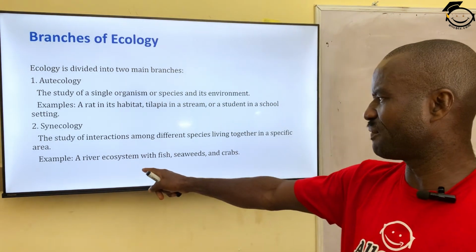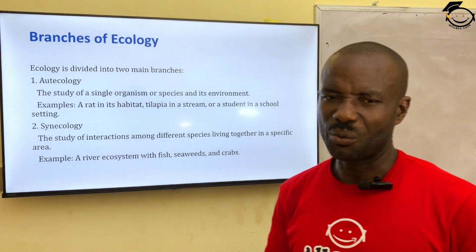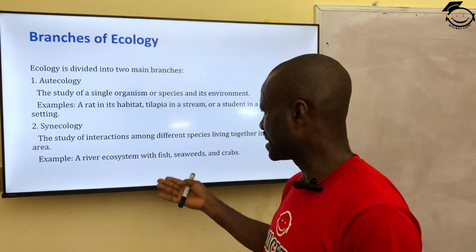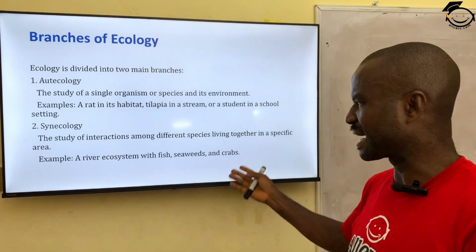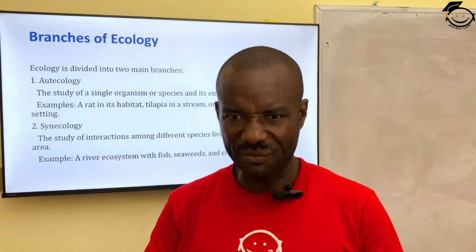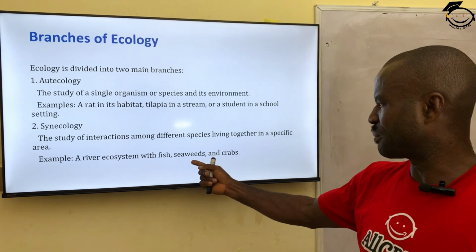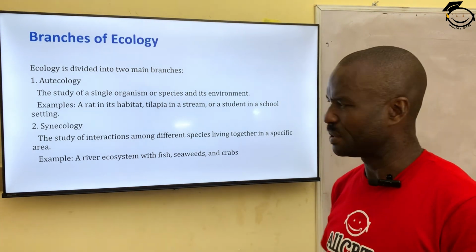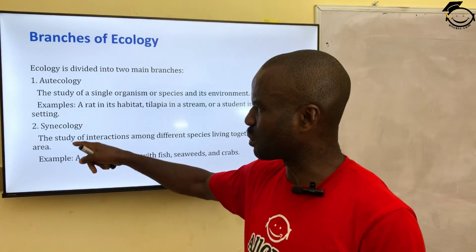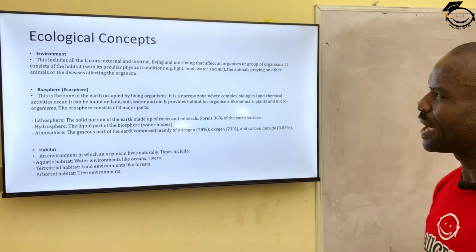Example is a river ecosystem with fish. We have a river, which is the environment, which consists of fish, seaweed, and crab. You can see 3 organisms are here in a particular environment, which is the river. So when you study the interrelationship between the fish, how do they depend on the seaweed and the crab? The situation or the condition or this branch of ecology is what we mean by synecology. All right? Now, ecological concepts.